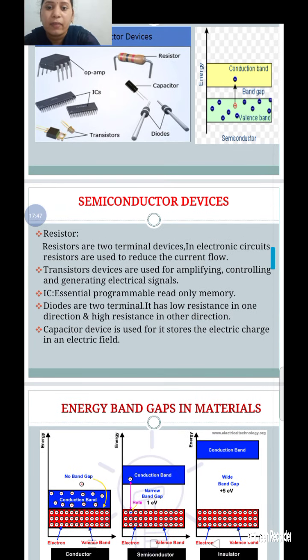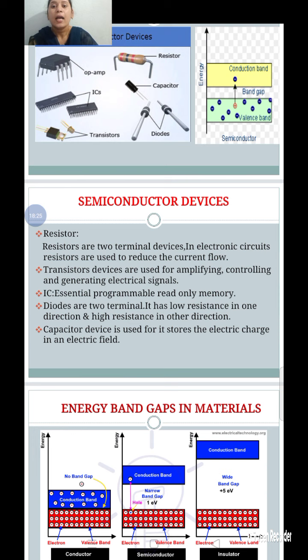Now let us discuss the use of semiconductor devices. Resistors are two-terminal devices in electronic circuits. Resistors are used to reduce the current flow. Next, transistor devices are used for amplifying, controlling and generating electrical signals, so in that place we use transistors.